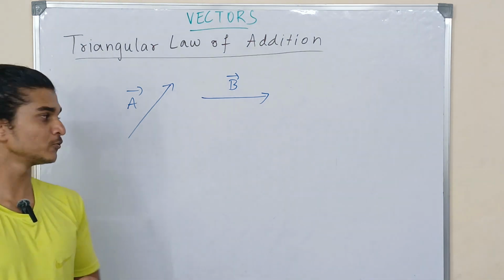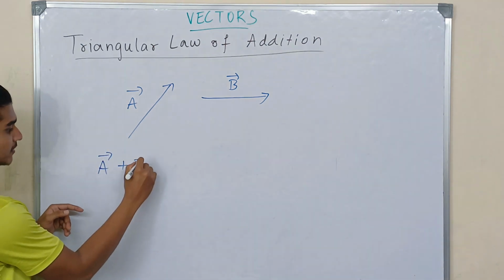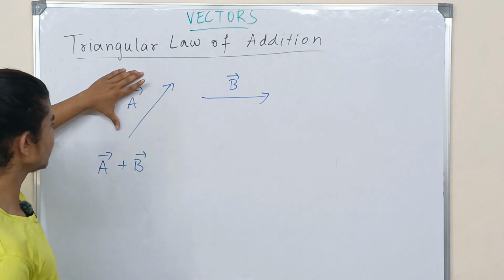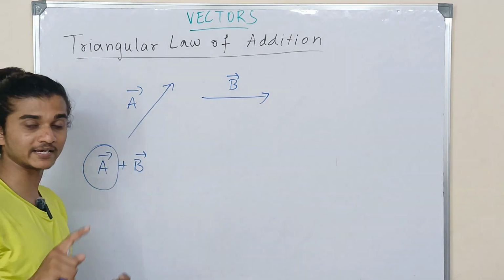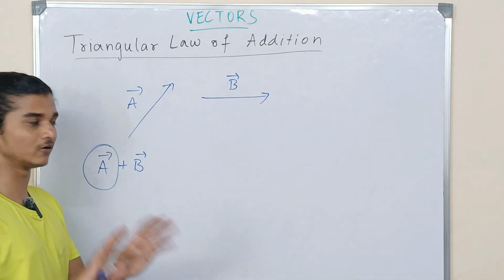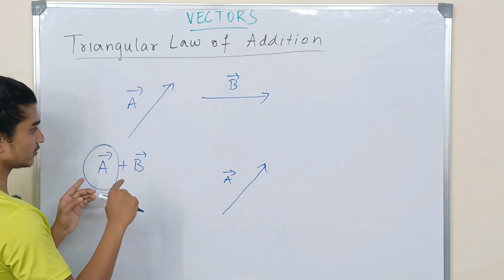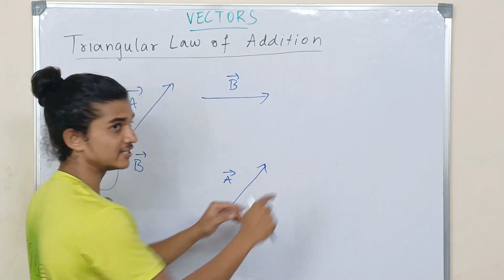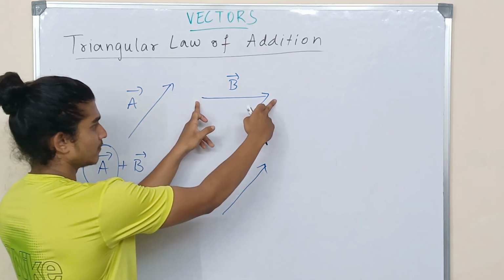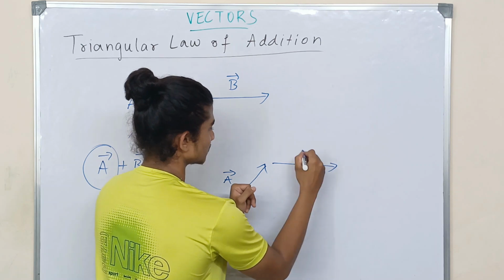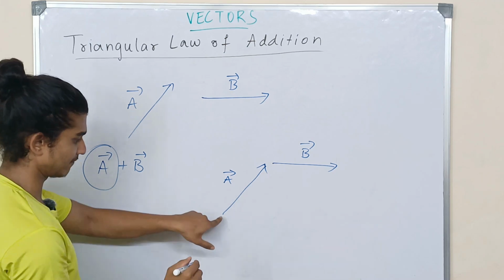The first thing is you have to see the sequence in which the vectors are added. Suppose the question is vector A plus vector B. The first thing you're going to do is take vector A, which is the first vector given in this question, and write it separately in such a way that direction as well as magnitude are not altered. So I'm going to shift this over here. This is my vector A. Then I'm going to write vector B towards vector A in such a way that the tail and head are interconnected. So I'm going to merge this towards here, and I'm going to check whether they are in tail-head fashion. So we have tail head.